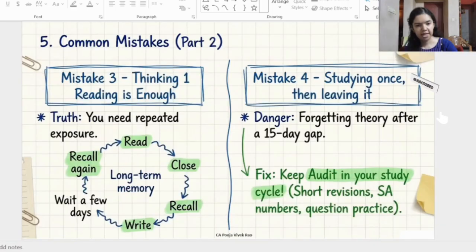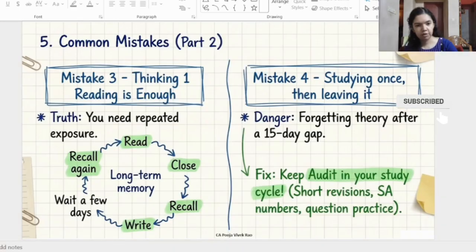Now commonly committed error number 3, thinking one reading is enough. Another major mistake is expecting yourself to remember an answer permanently after reading it once. This doesn't work. Even after understanding a concept, you need repeated exposure. That is, you have to read the concept, then close the book and try to recall it, then write it, and after a few days come back again and recall it. This process gradually transfers the information into long-term memory. In this session it was emphasized that remembering an answer does not happen through one single reading. You have to keep revising and recalling it again.